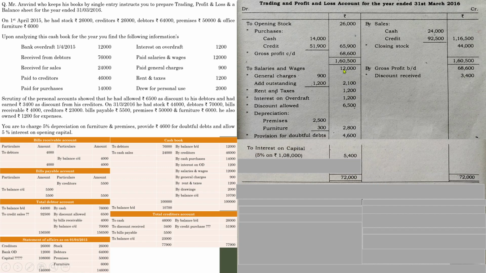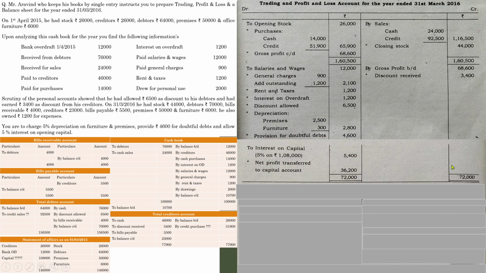Take the total from this side and take the difference from 72,000. You will get a difference value 36,200, which is known as net profit during the year. Since it is added to the capital, you will write net profit transferred to capital account. So this is how you have to prepare trading profit and loss account.